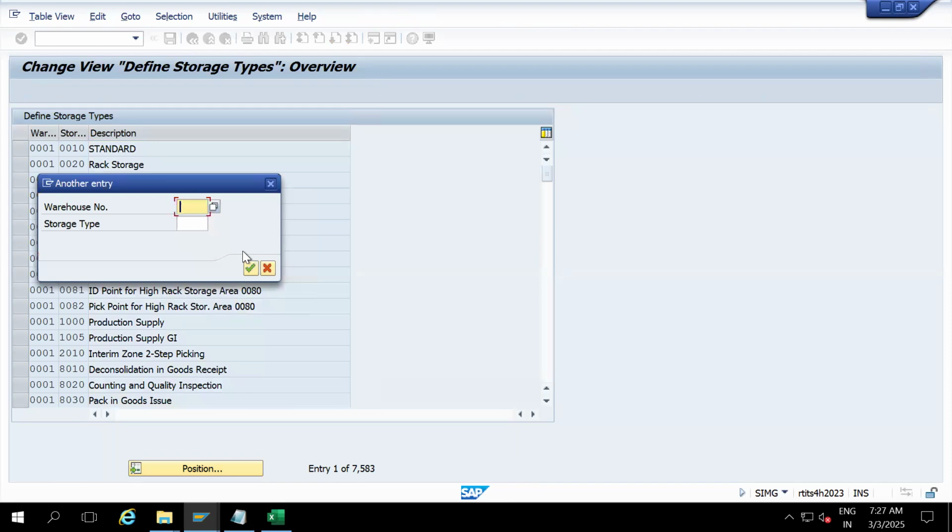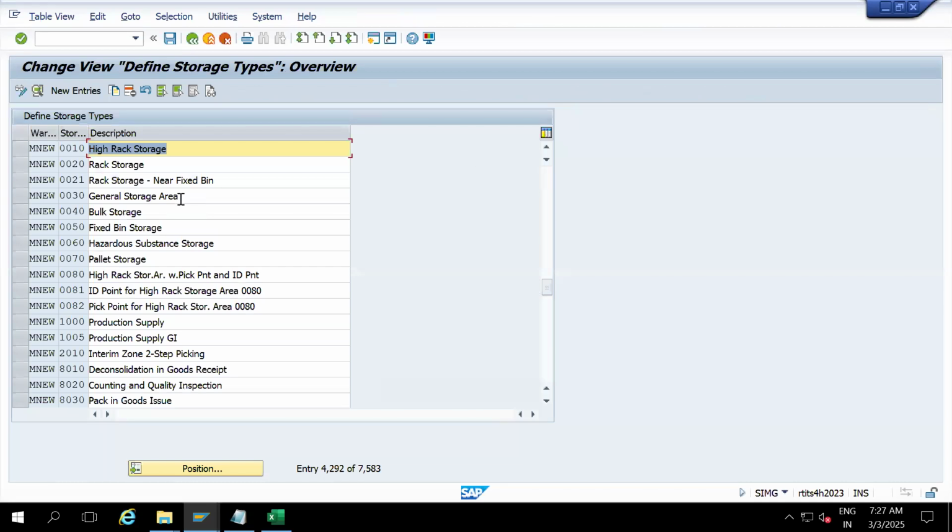What is my warehouse? MNEW. Since I copied from standard, I got all my standard storage types. If you see 0010 high rack, 0020 rack, 0030 open, your general storage, bulk, fixed, hazardous, pallet, everything is copied. Okay. So I'm going to select this to create my customized storage types.